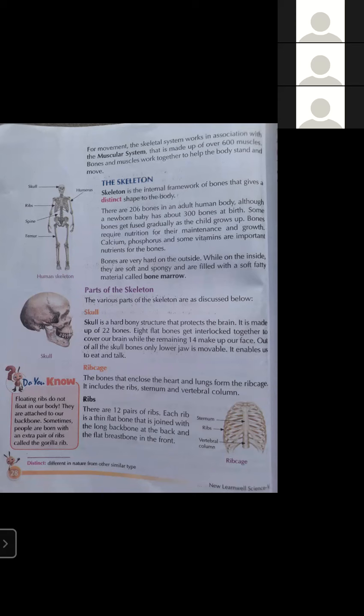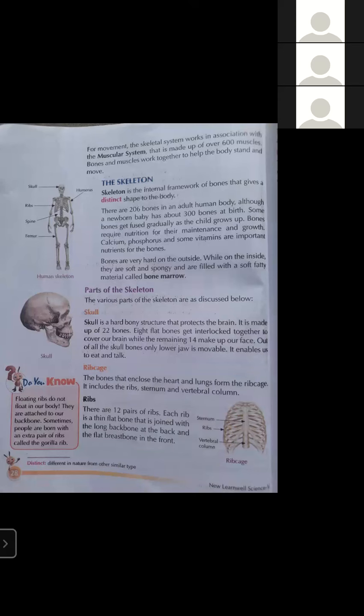The outer structure of bone is very hard, but on the inner surface inside the bone they have a soft, liquid-type material. That soft material is known as bone marrow. And students, always remember that bone marrow is very important for the formation of blood.